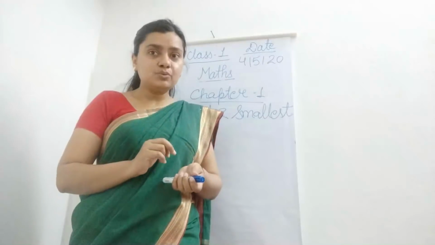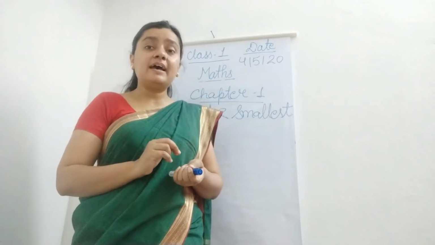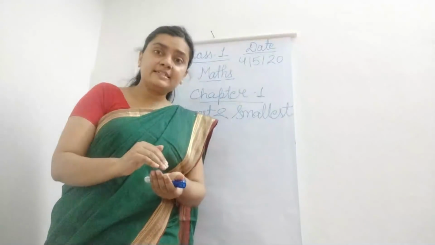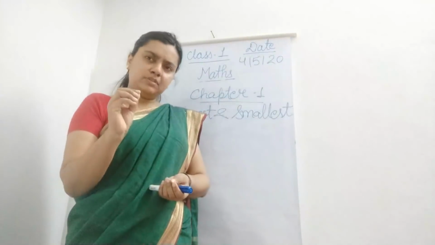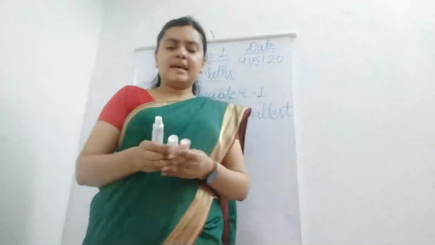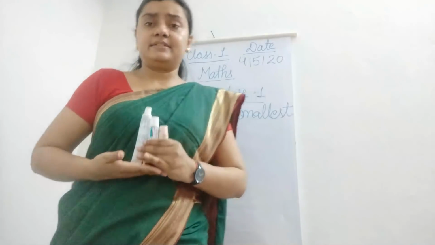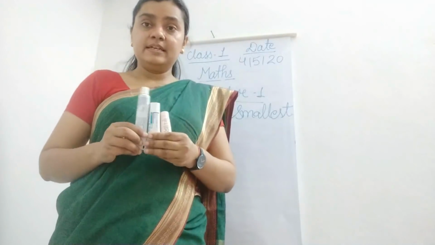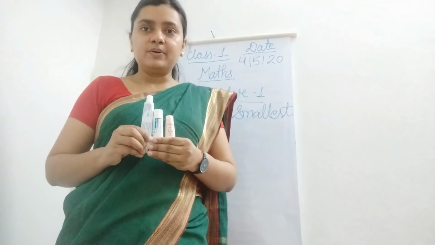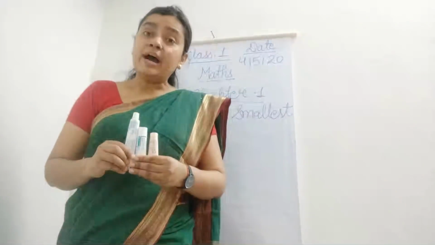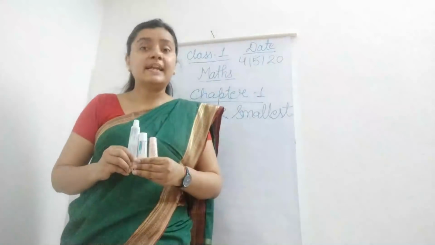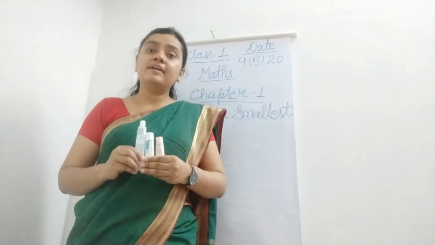When we are comparing two things, that time we are using bigger and smaller. Which thing is big in size? That is called bigger. Which thing is smaller in size? That is called smaller. But here, a little bit of difference is there. What is the difference? Let's see with me. Now this time I will be taking three things together. Okay, dear students, while we are comparing three things together, that time we are using which word? That time we are using biggest or smallest.